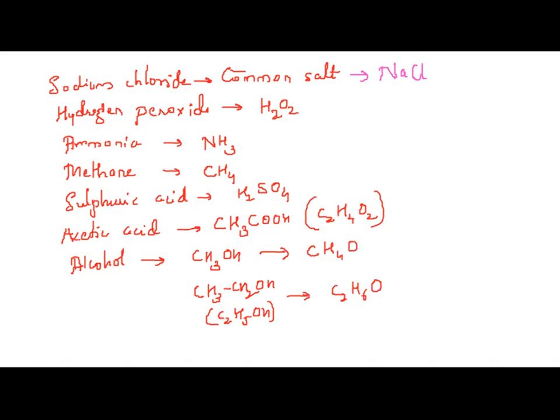Is that clear? So compounds are basically divided into two types, depending upon where they are obtained.